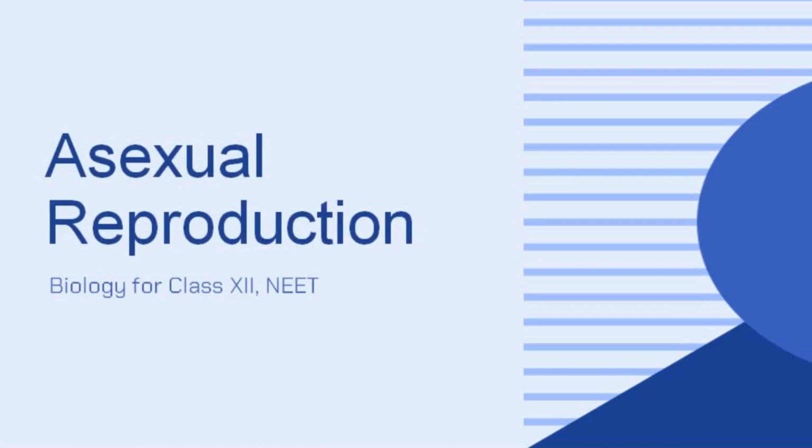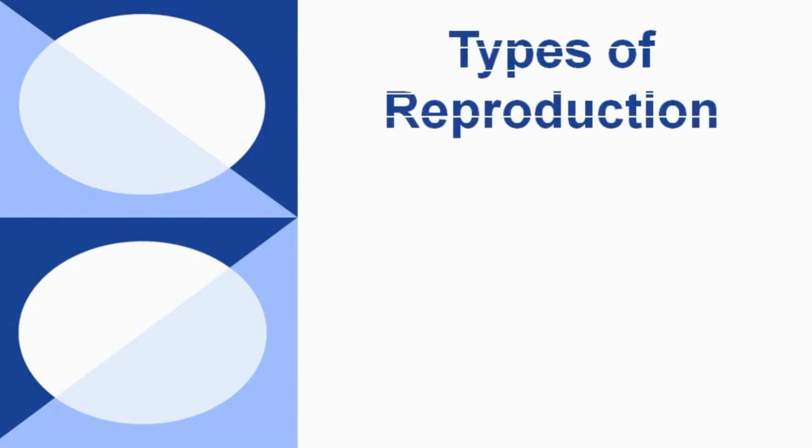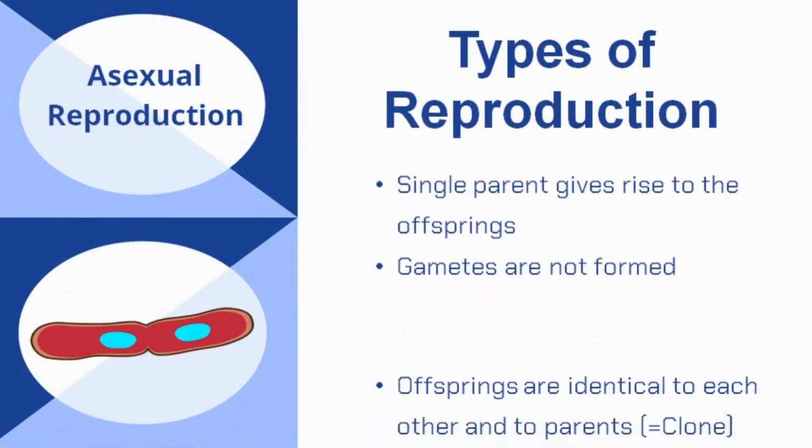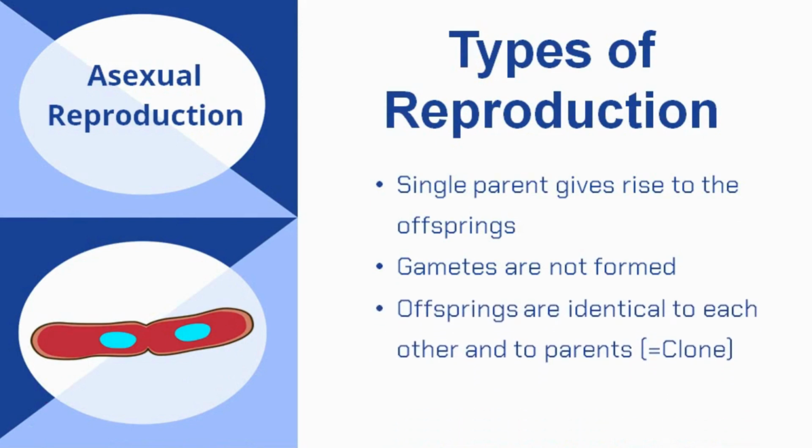Hello everyone. In this video we'll be talking about asexual mode of reproduction. When a single parent is involved in giving rise to new offspring, the process is known as asexual reproduction.